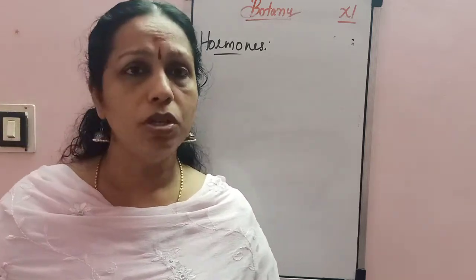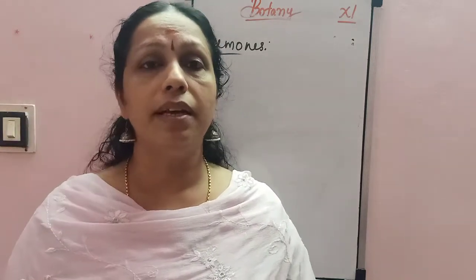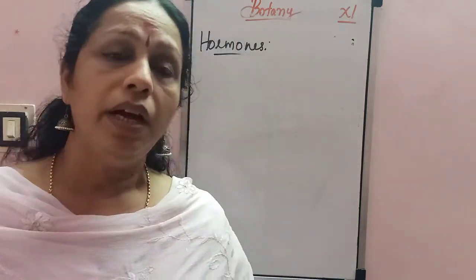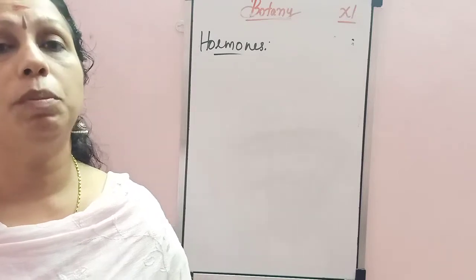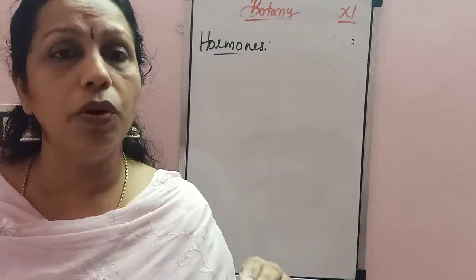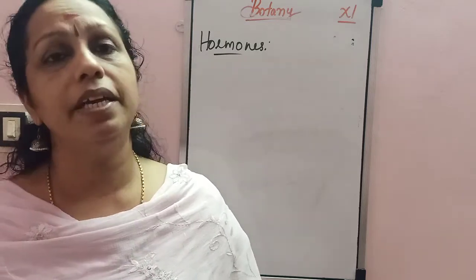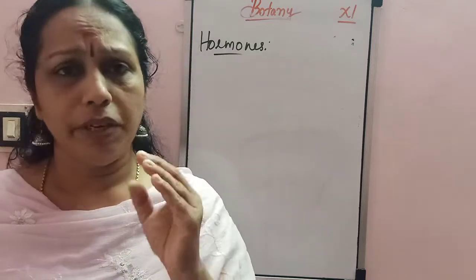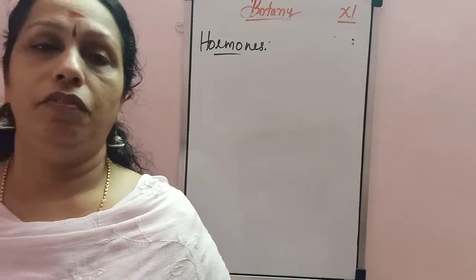Clear about hormones? Hormones are chemical substances released in our body from the endocrine glands. In plants there are no endocrine glands, so the hormones are released from the plant body itself, and they are called phytohormones. Vitamins are also needed for the proper working of the body, in a specific correct quantity. Below that, it causes different types of deficiency diseases. And vitamins are of two types: fat soluble and water soluble.